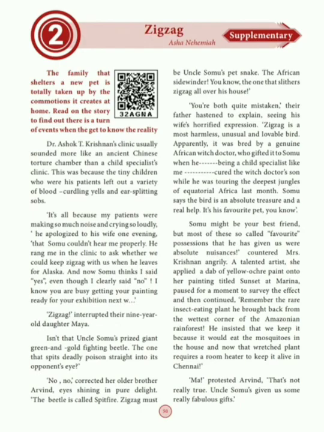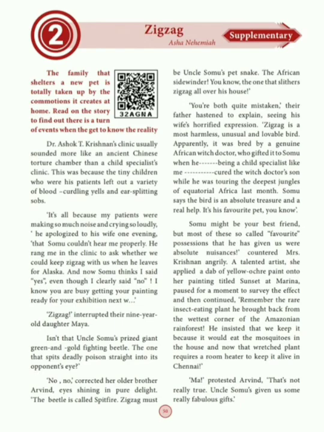"No, no," said her older brother Aravind. Aravind is the brother of Maya, and he said no, no, no. "The beetle is called Spitfire." The name of the beetle is Spitfire. So anyway, Zigzag is not that beetle.